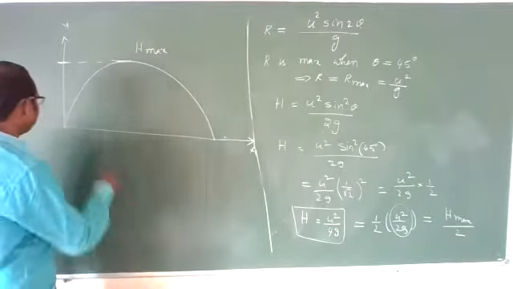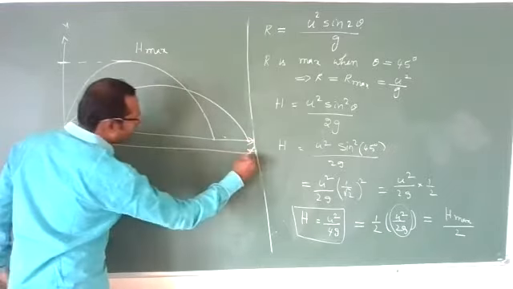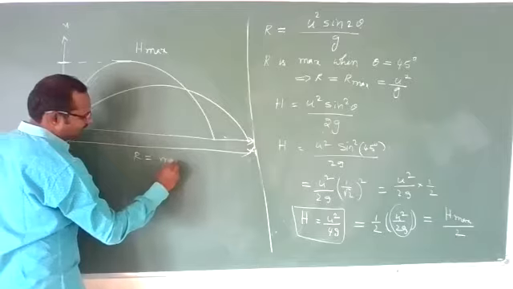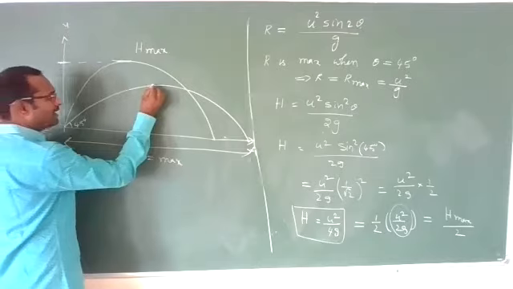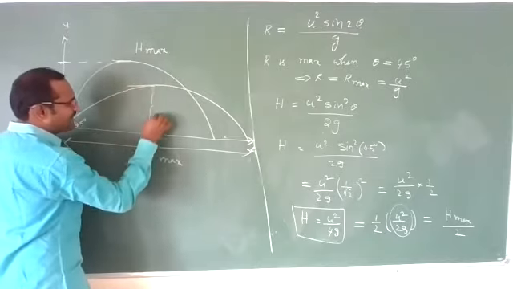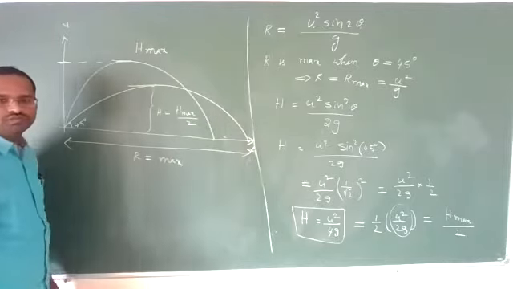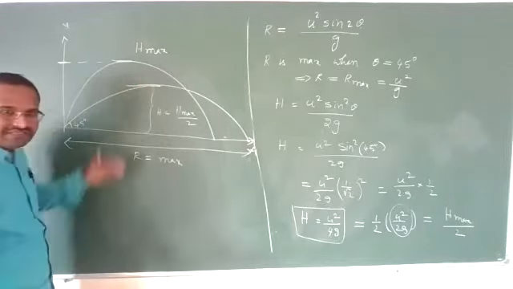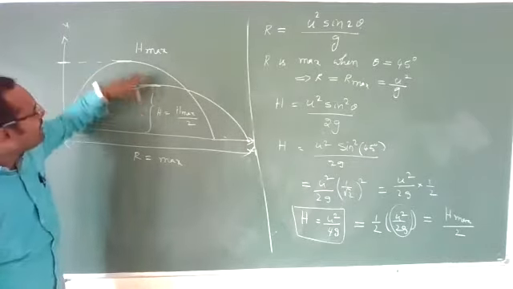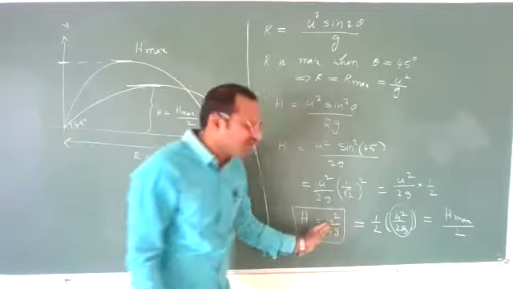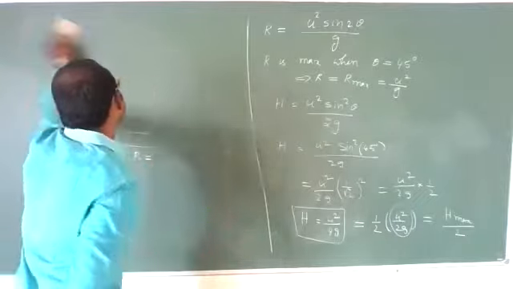Now, our aim is to project a body such that the range R should be maximum. Means we need to project this at an angle of 45 degrees. Now at this time, what is this height? This height h will be equal to H maximum by 2. Maximum height a body can reach when range is maximum is maximum height upon 2, that is u square by 4g simply. Good, very good. Very important point to remember. Now next, one more point.